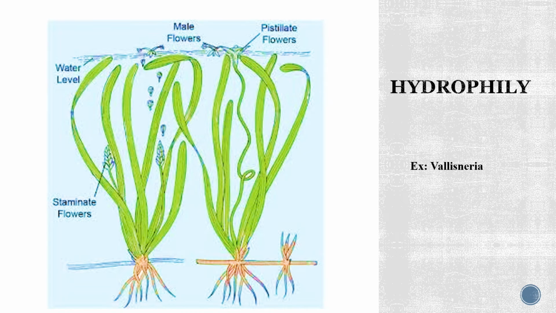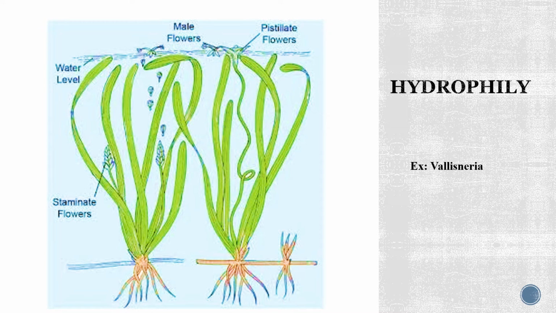Another example of an abiotic agent which helps in pollination is seen in the aquatic plant or hydrophyte called Vallisneria. Here, water acts as an agent for the pollination, and this type of pollination where water is the agent is called hydrophily.